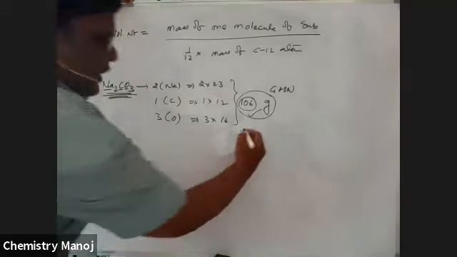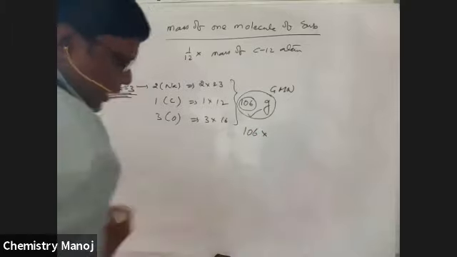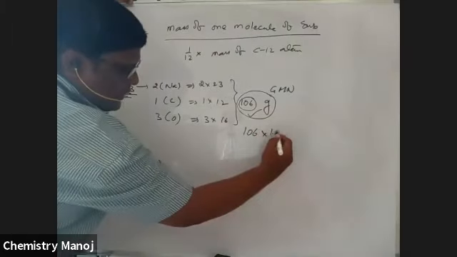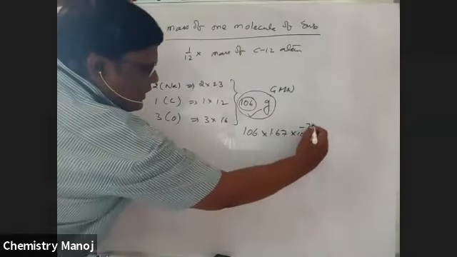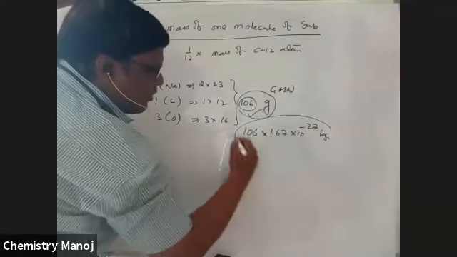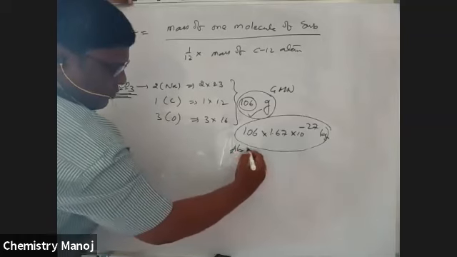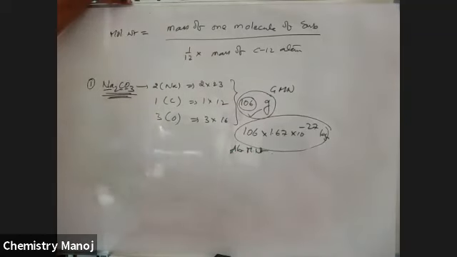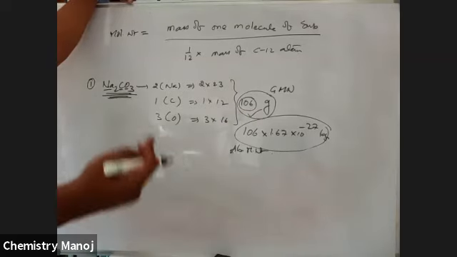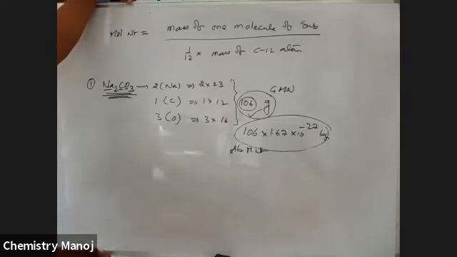If this 106 grams is multiplied with 1.67 into 10 power minus 27 kg, that gives the absolute molecular weight of the substance. Exactly similar to atomic weight, there is also molecular weight, gram molecular weight, absolute molecular weight.